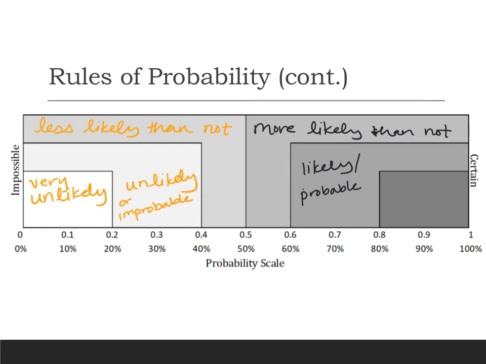I feel like there should be an extra syllable in there, but apparently not. So more likely than not, likely, and then very likely. And of course, you could even say almost certainly or nearly certain. And then when we get to 1, we are at certain. So those are just some words that we can use to help us describe the likelihood of an event.